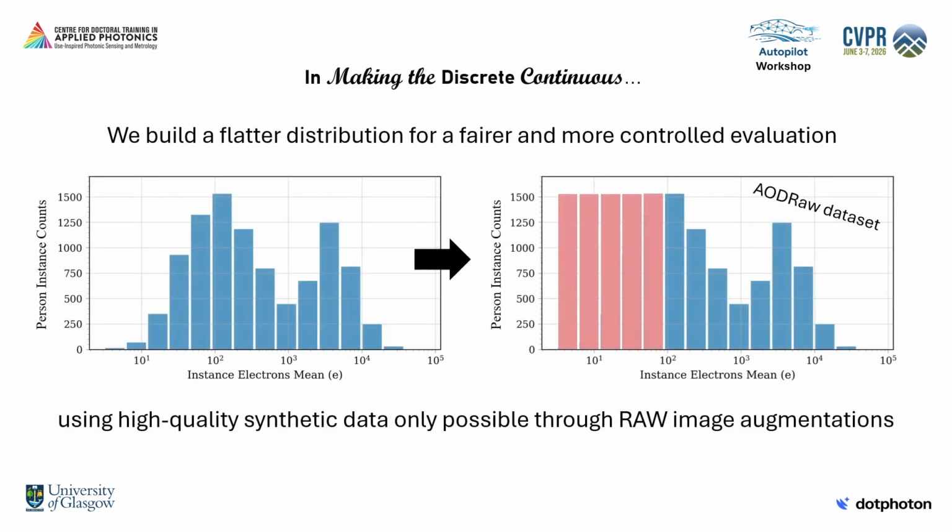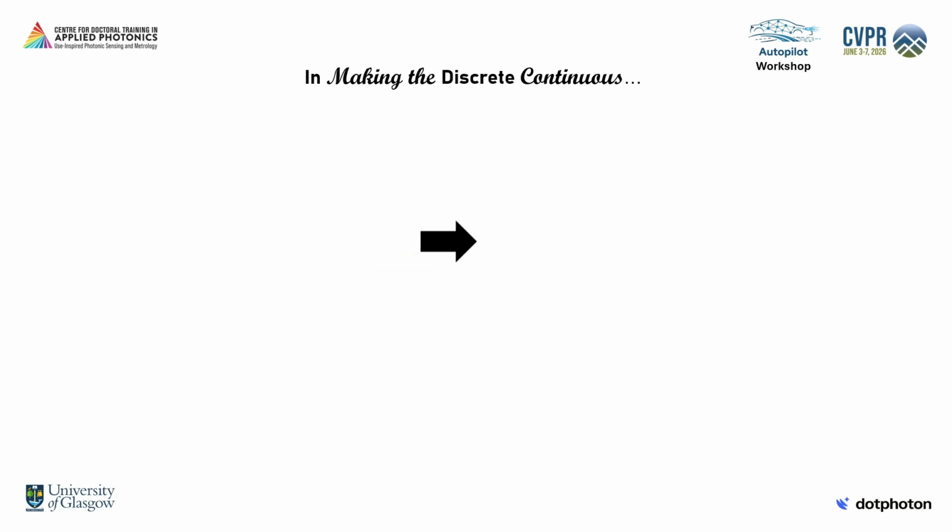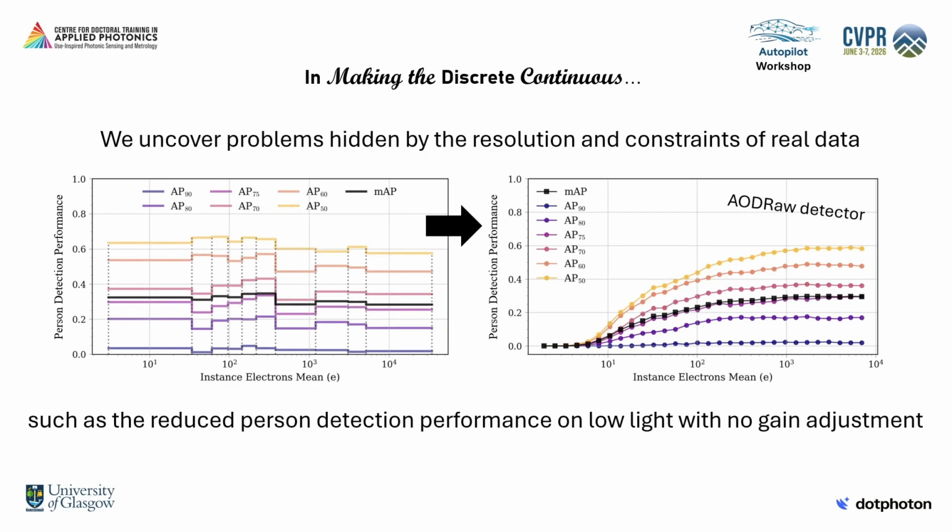In our Making the Discrete Continuous research, we build a flatter distribution for a fairer and more controlled evaluation using high-quality synthetic data only possible through raw image augmentations. By doing so, we uncover problems hidden by the resolution and constraints of real data, such as the reduced person detection performance of the state-of-the-art AOD raw model on low-light scenes with no gain adjustment.